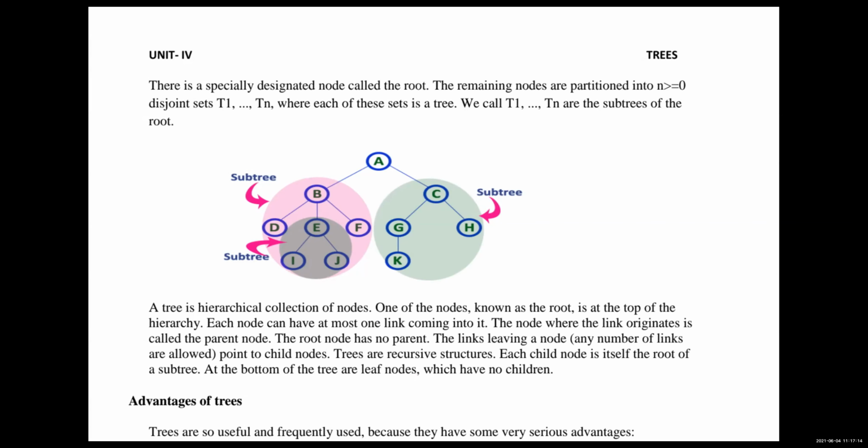Okay, see the diagram here. Here A is the root node, and we have subtrees. What are the subtrees here? B and C we call subtrees of A. Clear, students?